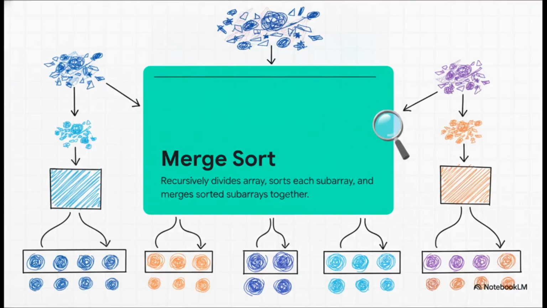If heap sort was all about building a corporate hierarchy, merge sort is all about delegating tasks to make a massive workload actually manageable. It's the classic divide and conquer philosophy. This strategy doesn't even try to solve the whole problem at once. Instead, it looks at a completely messy array and basically says, nope, let's split this right in half. And then it splits those halves in half. It recursively divides everything until the subarrays are so incredibly small, literally down to a single element, that they are trivially easy to handle. Only then does it sort and merge them back together.